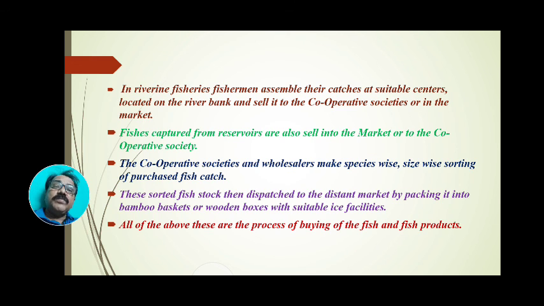After purchasing, these are packed and then transferred to the metropolitan city, and then the product is sold to the wholesalers, processors or the commission agent, and then the commission agent can sell the fish directly to the consumers. Such conditions also occur in reservoirs.